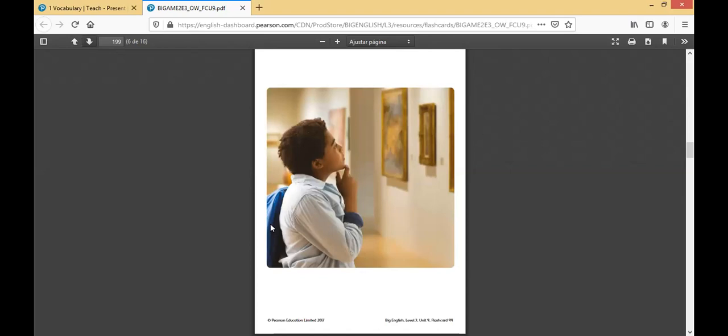Okay, we're talking about the fine arts. These art galleries are typically involved in the demonstration of paintings. So that's why we see here in the image a boy looking at paintings. A lot of paintings and maybe other works of art.